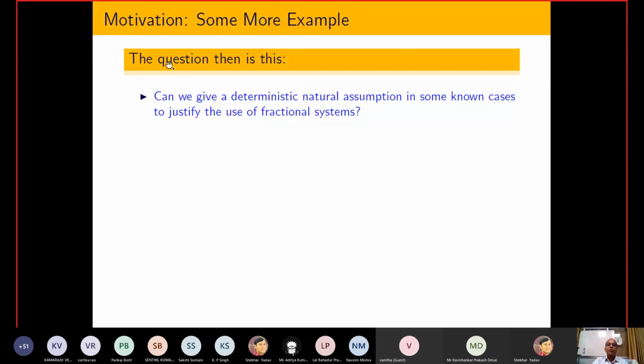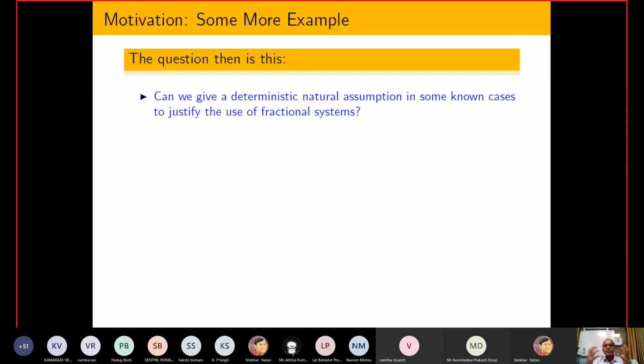So now the question is, can we give a deterministic natural assumption in some known cases to justify the use of fractional order systems? Because I have told you that most of the time, if some result or some model exists for an integer order system, people just put some kind of alpha and then say, okay, where alpha is the fractional order derivative, but they are not discussing whether the fractional thing is really required or not.